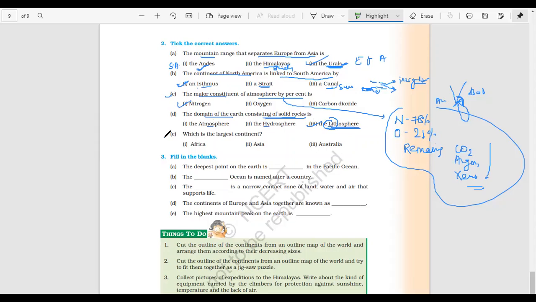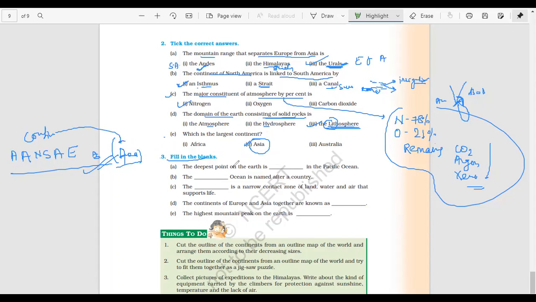Which is the largest continent? I have already given you a trick. That is एशिया और अफ्रीका ने सभी अंग्रेजों को इंग्लिश सिखा दिया. And last, the remaining one is Australia. So this is the trick you need to remember for continents in terms of area.